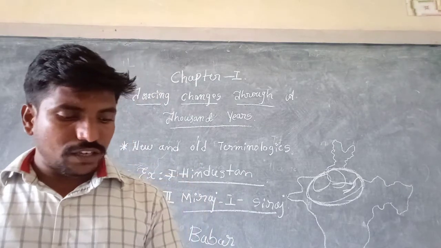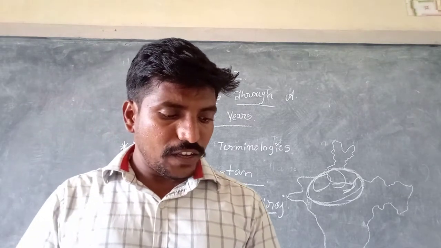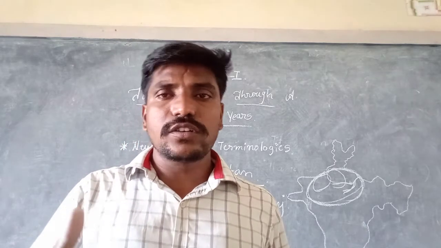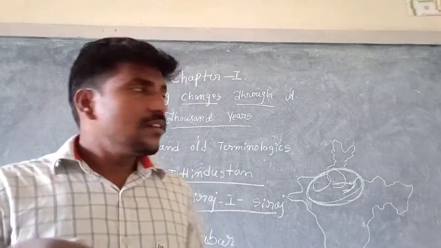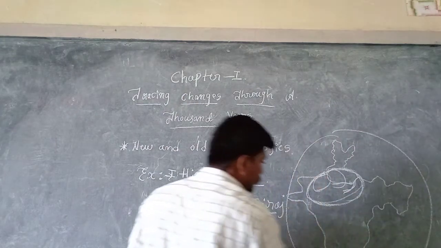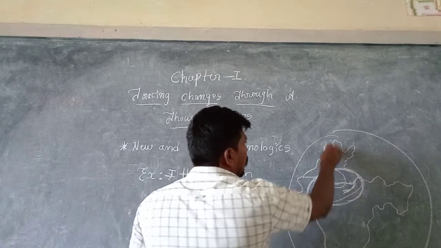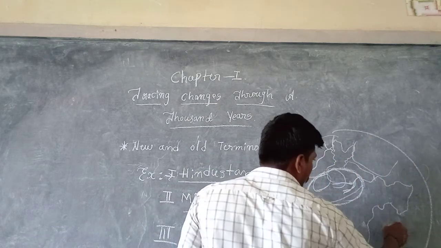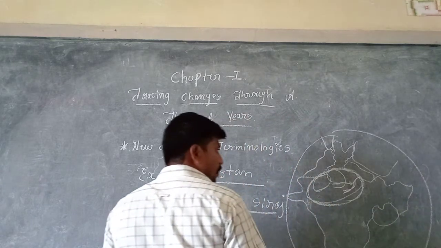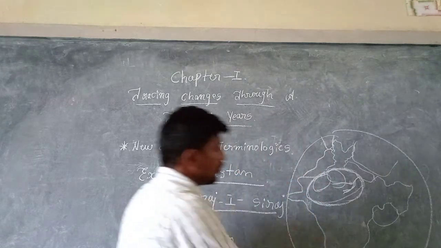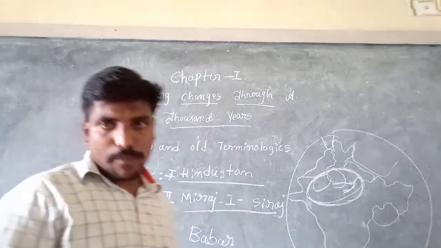Babar used the term to describe the geography and culture of the subcontinent. Why did he use the word Hindustan? The Indian subcontinent includes Pakistan, Afghanistan, Nepal, some part of China, Bangladesh, Maldives and Sri Lanka, all together called the subcontinent.